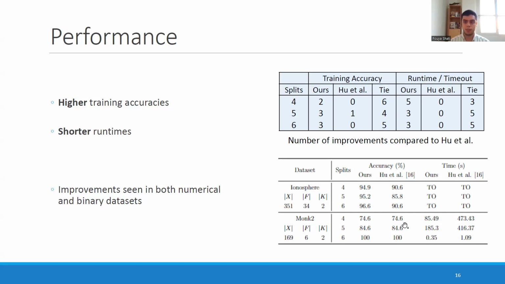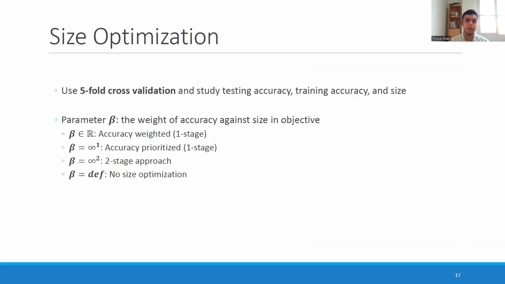And that was surprising to us because we mostly expect the improvement to happen because of the direct numerical encoding and for highly numerical data sets. For the second set of experiments, we focus on size optimization.